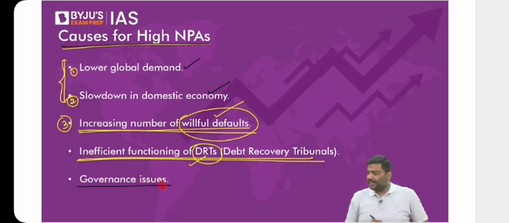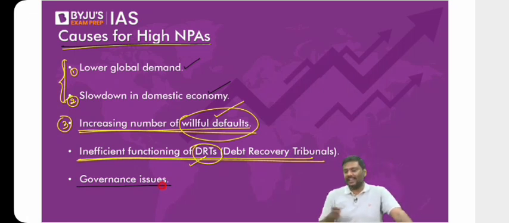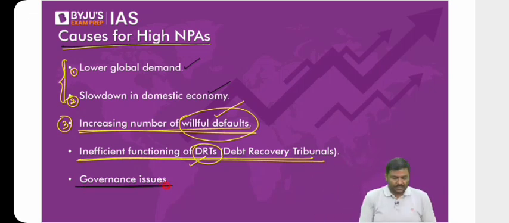Last one, governance issues. Many of you are throwing numbers here and there. Don't worry. The number of cases which are pending is very, very high, at every level. Okay, now come to the last one here, governance issue. What do you mean by governance issue?